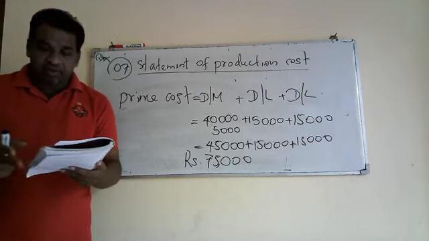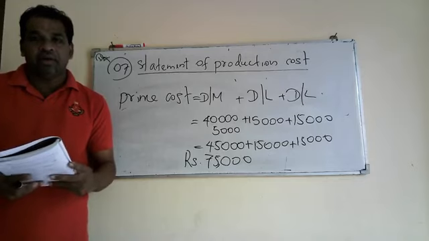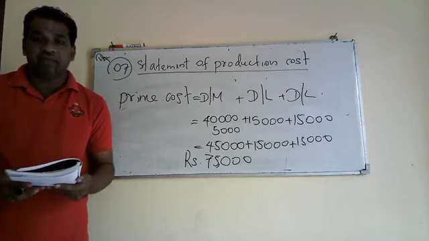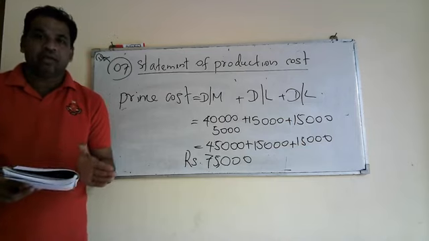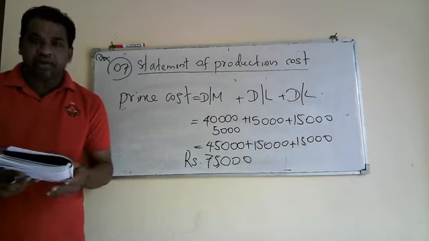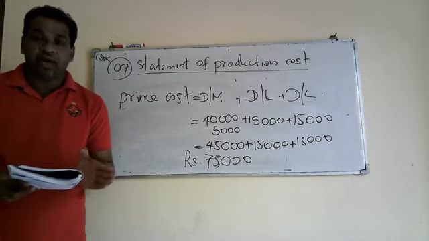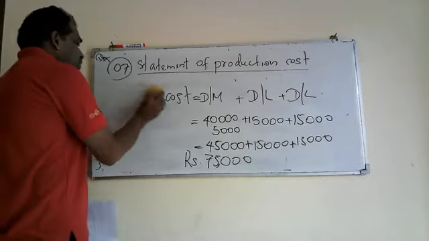Then another 50,000 is given as factory insurance. Insurance also does not come under direct expenses, it comes under indirect other expenses, because we cannot directly attribute these two expenses to the product. Right? Both insurance and factory rent are indirect other expenses. Right.